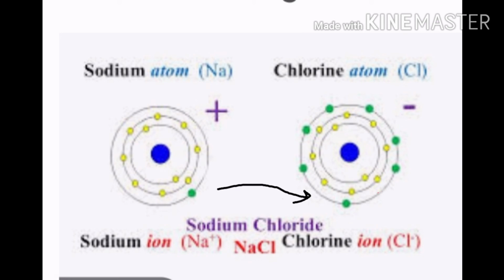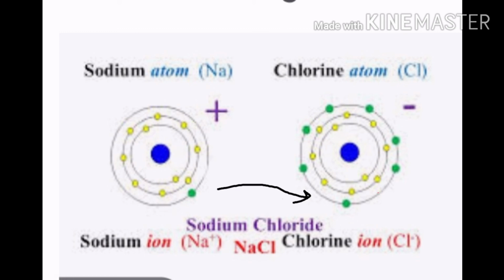Now see the chlorine. It has 7 electrons in its outermost shell. It is always better for it to take 1 electron than to lose 7 electrons from its outermost shell. Again, losing 7 electrons from the outermost shell by chlorine requires a tremendous amount of energy, which is not possible. So it is always better to take one electron to complete its octet at a noble gas configuration and to become stabilized.